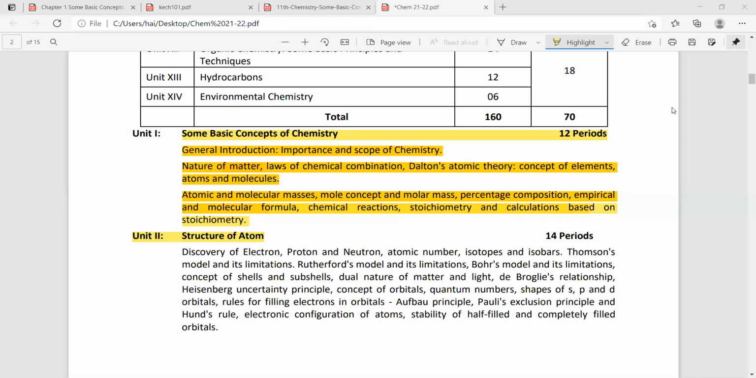Okay? Next one. In the class, you can write down any key points. No need to write everything in detail. At least you can write down the key points alone, the side headings alone.